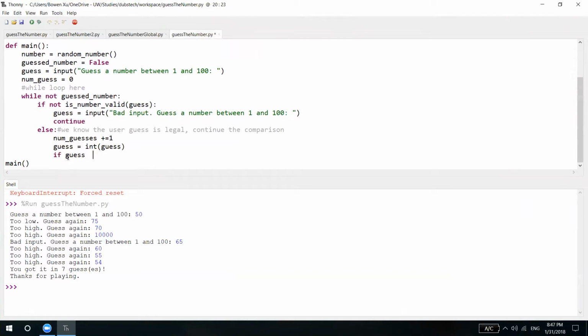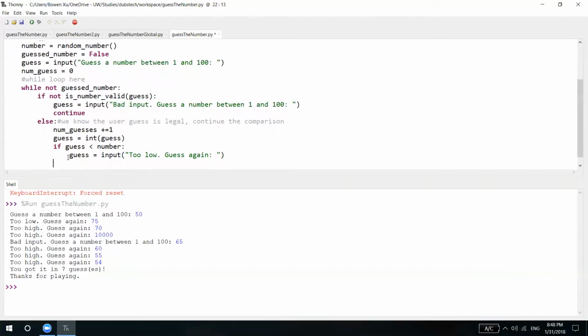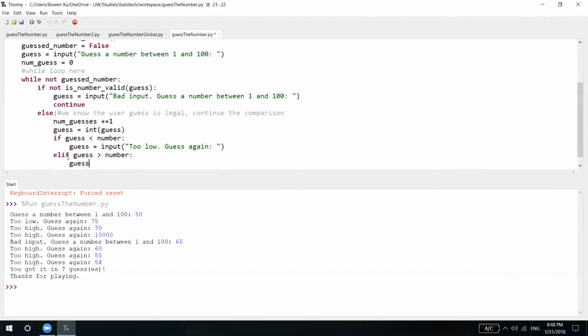If guess is less than a number, guess will be taken as input again. Too low, guess again. Else if the guess is greater than a number, guess would be equal to input, too high, guess again.